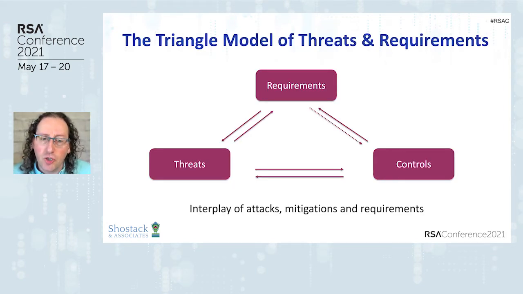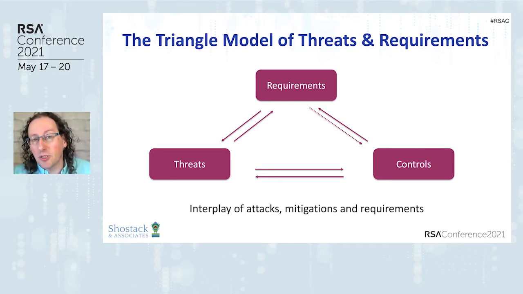So how do we do that? This diagram is something I created while I was working on my threat modeling book. And there's an interplay between each of the elements, the requirements, threats, and controls. So if we say, for example, we need to protect the confidentiality of a credit card number, then that can inform a threat. We're worried about the threat of information disclosure. Or we can go the other way. The threat can inform the requirement.